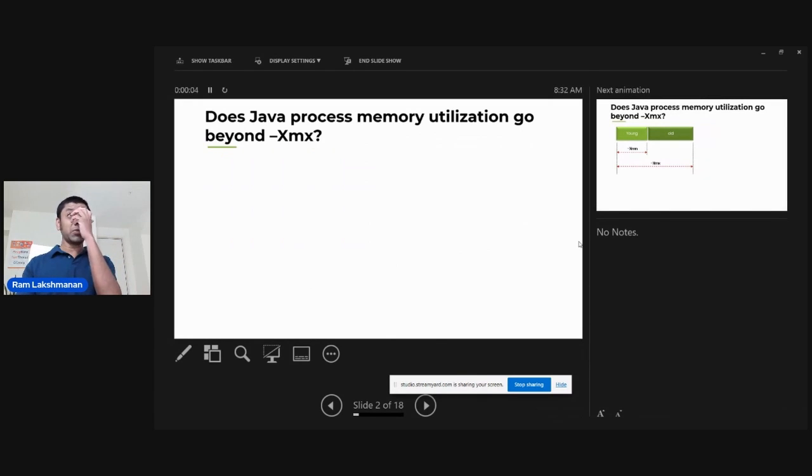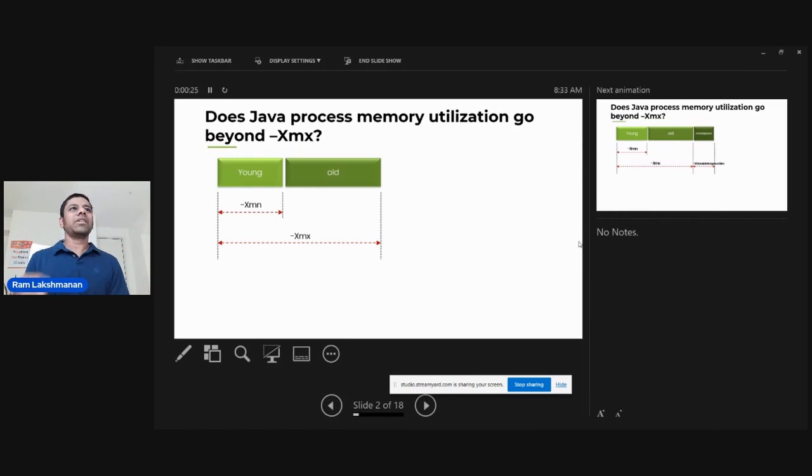The answer to this question might be surprising to some engineers. Your Java application will consume more than this Xmx limit that you have configured. Then people might ask, what is the point of setting this maximum limit? To answer this question, let's see what the different regions in the JVM are. The Java virtual machine has primarily two regions.